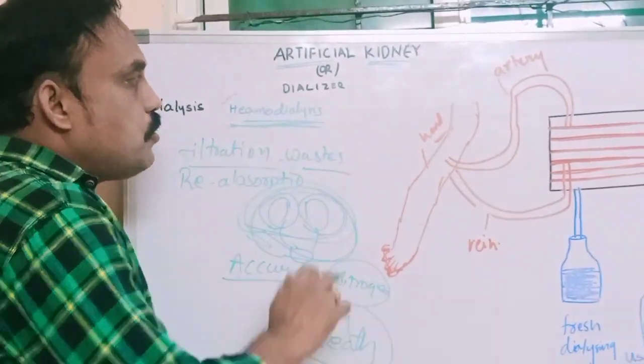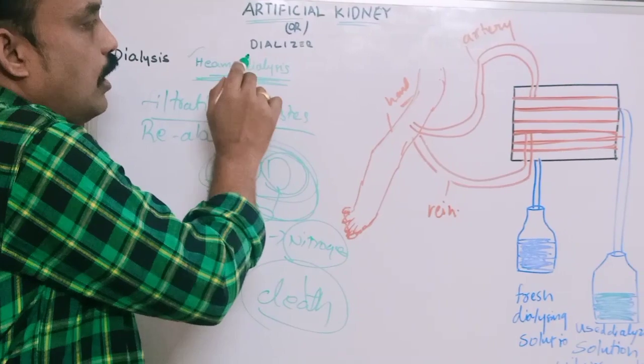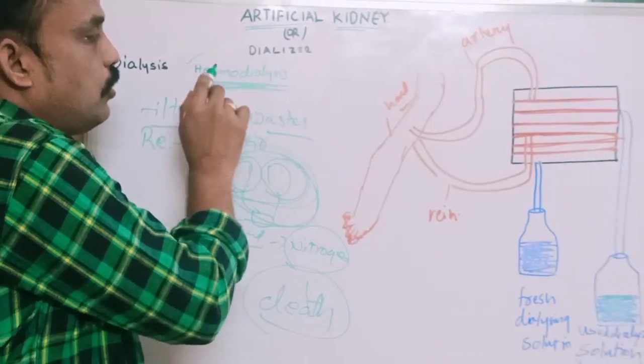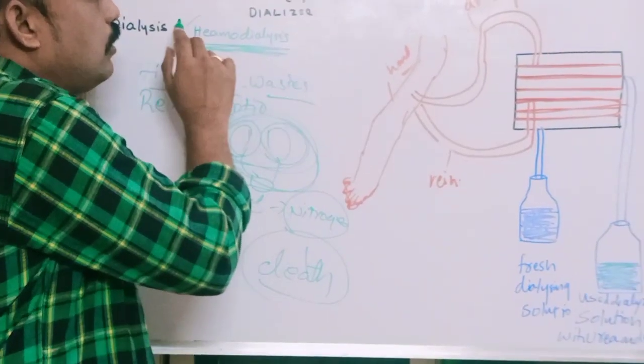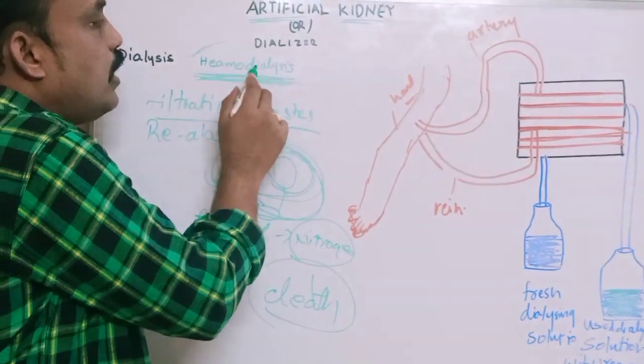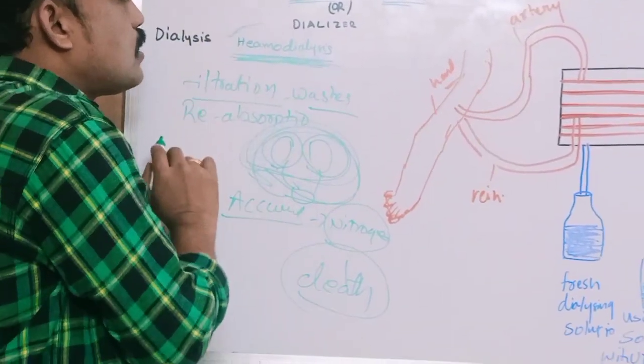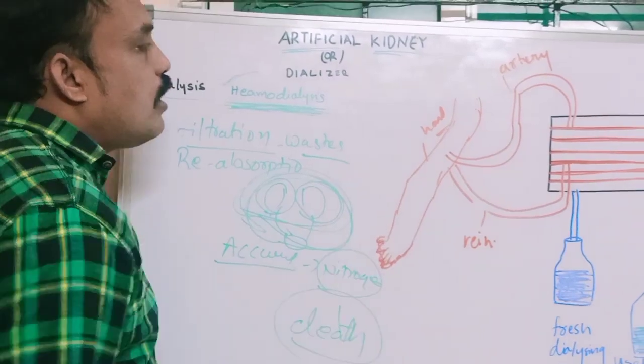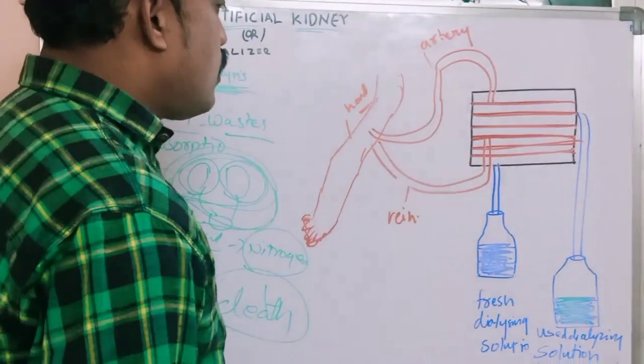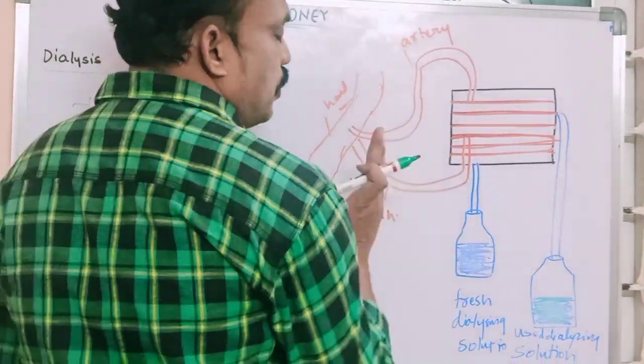By using the artificial kidney, the dialyzer machine, to purify the blood, the process of purification of blood is called dialysis or hemodialysis. This is the artificial kidney.